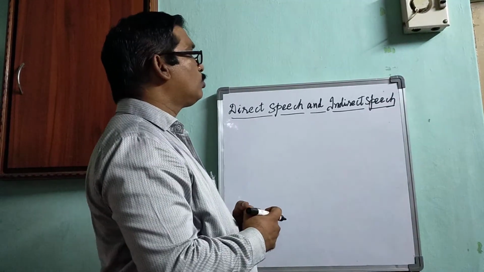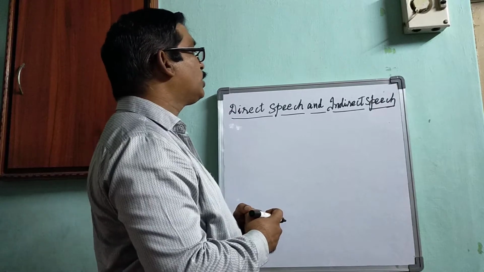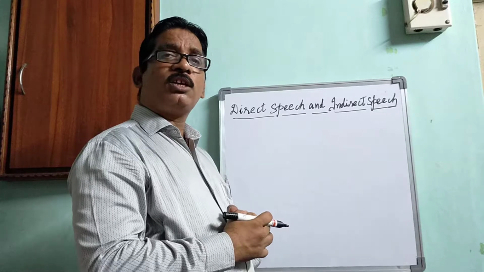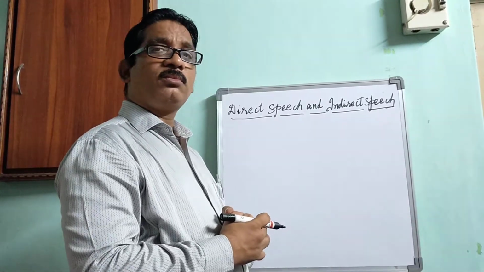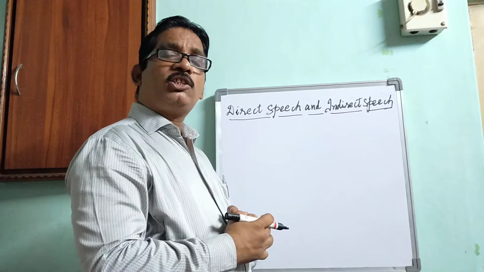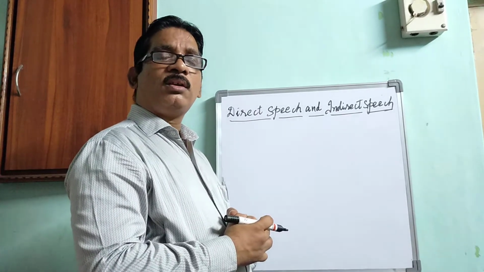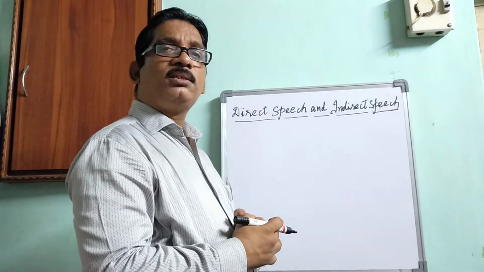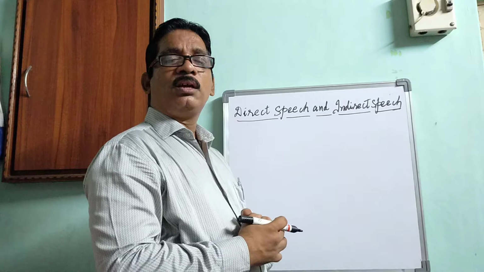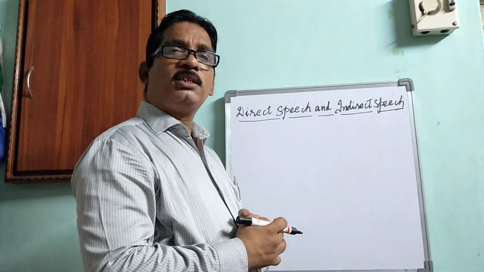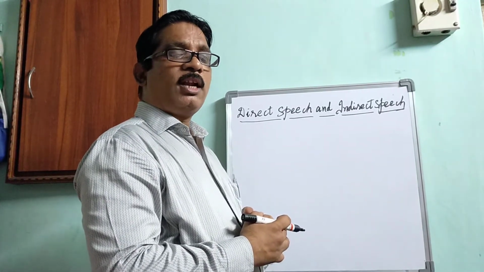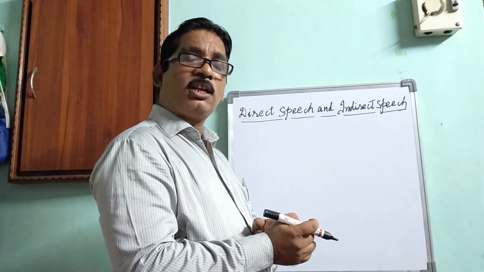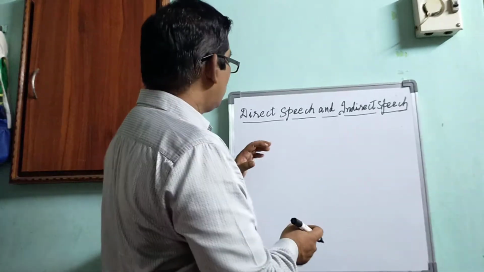Let us come to know about direct speech and indirect speech. This can be used in case of the 4 kinds of sentences. First one is assertive or declarative sentence. Second one is interrogative sentence. Third one is imperative sentence. And fourth one is exclamatory sentence. Let us come to the first kind, that is assertive or declarative sentence. Let us take one example.